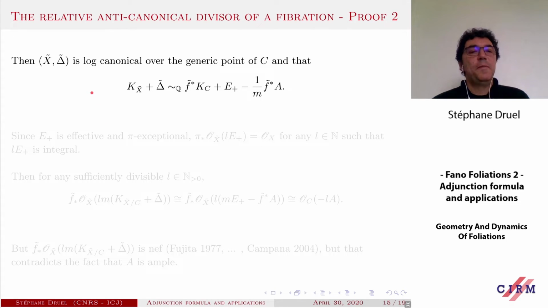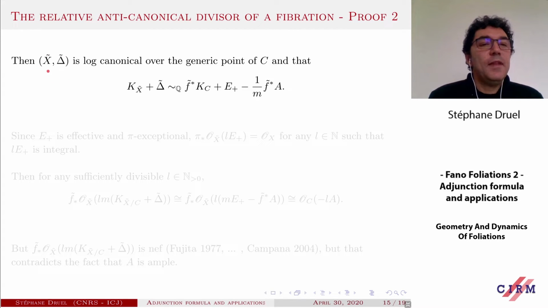The details are not important, but this is the conclusion of this construction. So our new pair here, (X tilde, delta tilde), is still log canonical over C, and moreover now you have this formula. So the log canonical class of the pair is the pullback of the canonical class of C plus E plus, E plus being pi exceptional, minus this positive part. This is the important part.